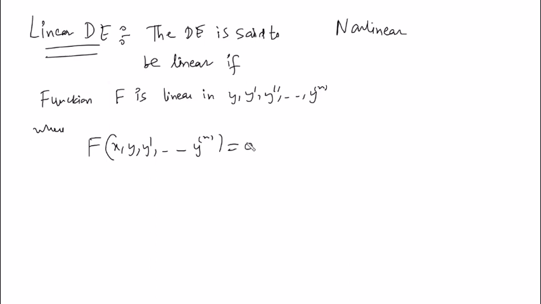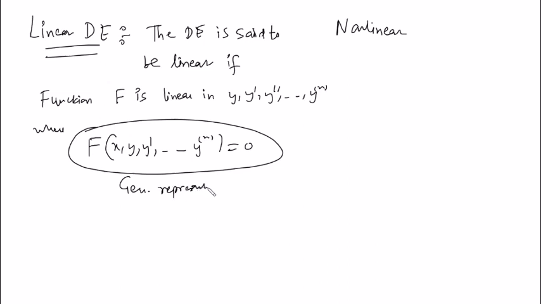So this representation I didn't tell you, so I'm telling you this now. First we focus on what I have written. This is actually a general way of writing a differential equation of nth order. I'm talking about ODE now, so ordinary derivatives are there. So x will be there, and we'll have y, y dash, y double dash, up to the nth order derivative of y with respect to x. So this is the general representation of an nth order ordinary differential equation.